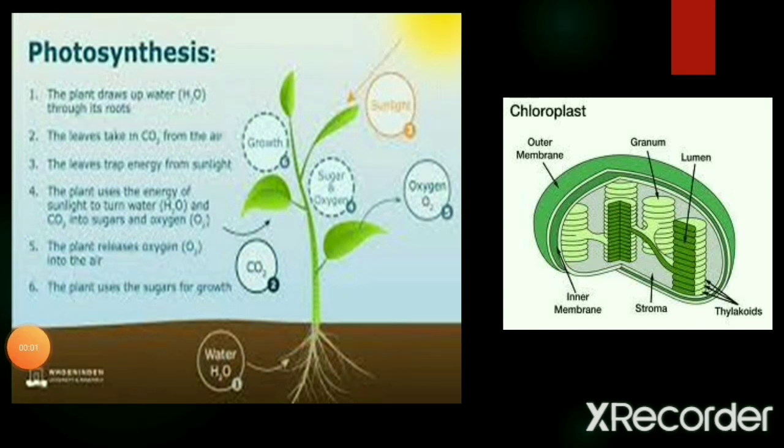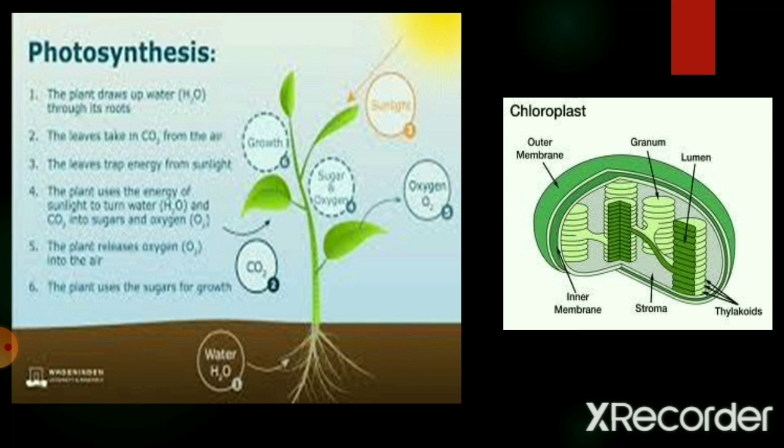The food is prepared in the green leaves of the plant. So the raw materials, that is the carbon dioxide and the water which is required for the process of photosynthesis, must reach the site of photosynthesis, that is the leaf. And how do you think these two components, carbon dioxide and the water, are going to reach the site of the leaves? We will see one by one. First, we'll talk about the water.